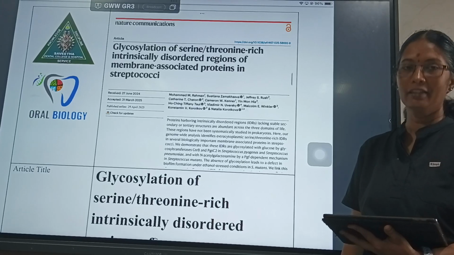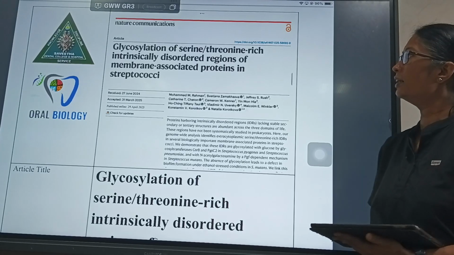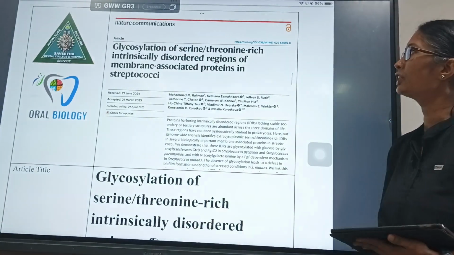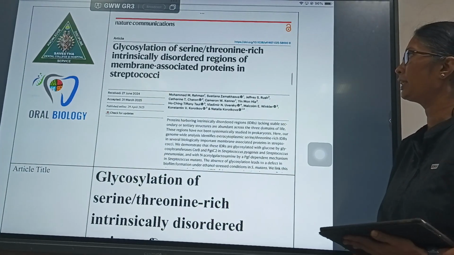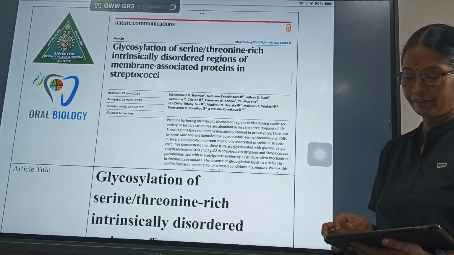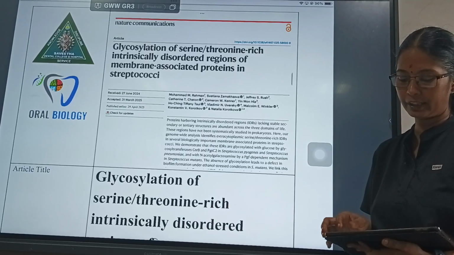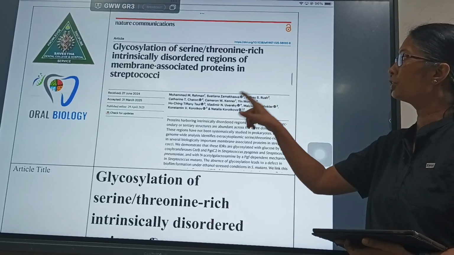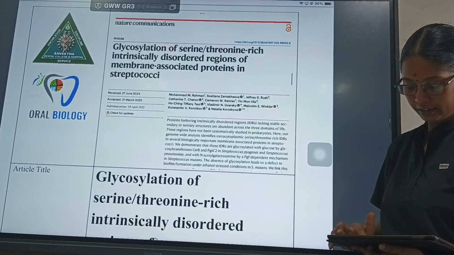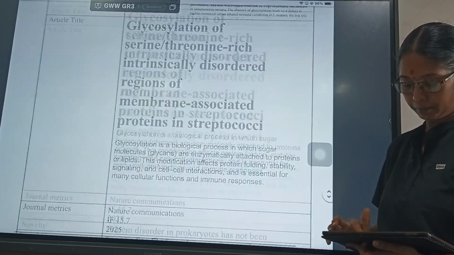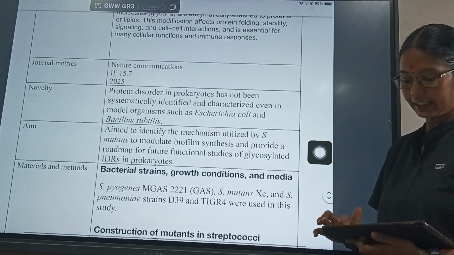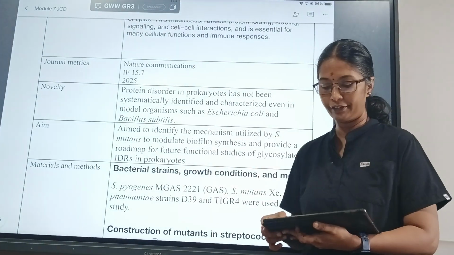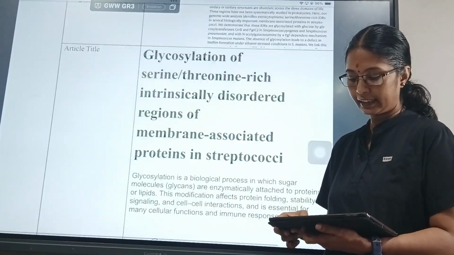Good morning. Today we are going to discuss an article with the title Glycosylation of Serine Prion-rich intrinsically disordered regions of membrane-associated proteins in Streptococci. Since we have learnt about the intrinsically disordered proteins, now we are going to see an intrinsically disordered region of a membrane-associated protein in the Streptococci. This article is published in the journal Nature Communications with an impact factor of 15.7 in 2025. So what does this title mean?